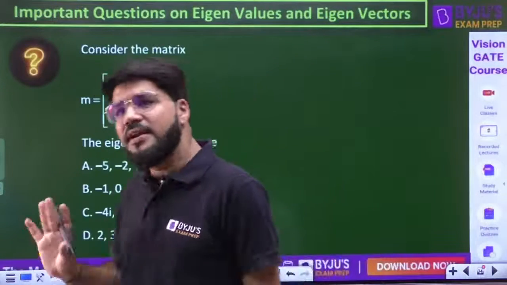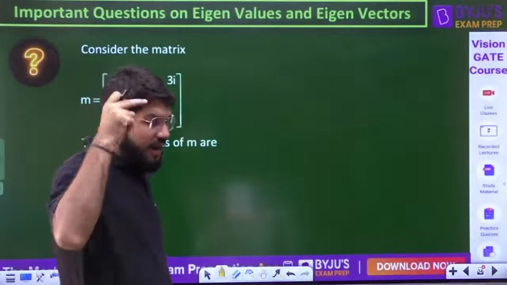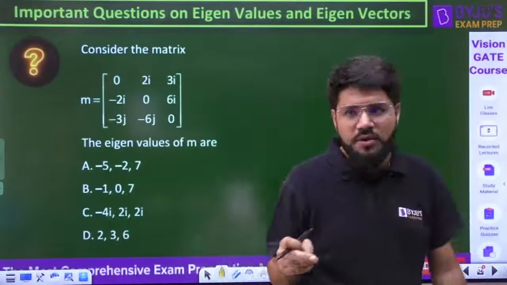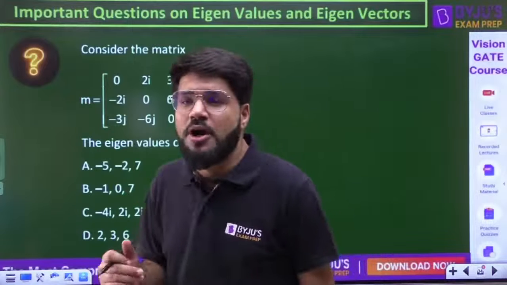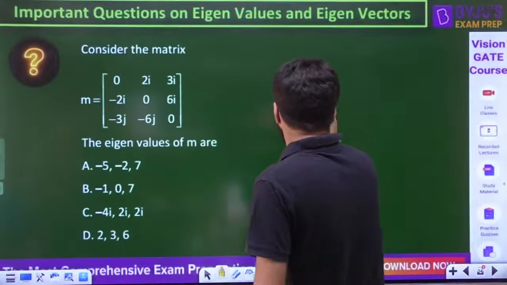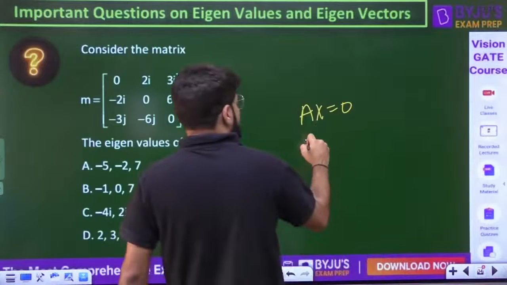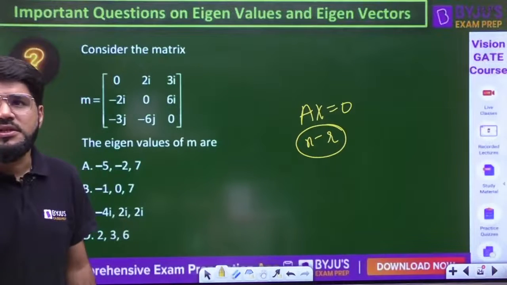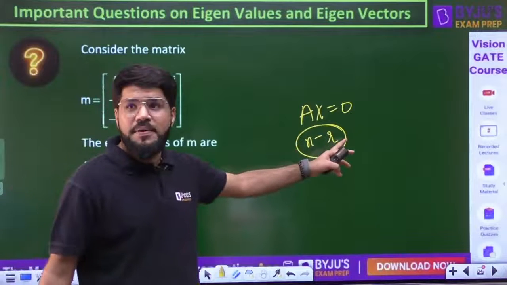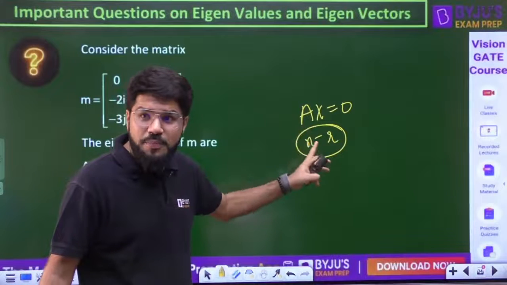There is nothing wrong with the data. It is possible. Try to think with respect to the homogeneous system of equations. It can have multiple solutions. Out of those multiple solutions, how many are independent solutions? When you study Ax equal to 0, the homogeneous system of equations, it contains n minus r independent solutions. If you have studied the homogeneous system, you will remember this point.